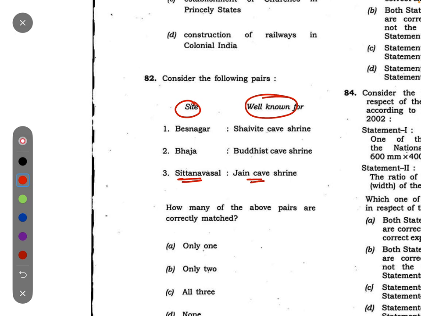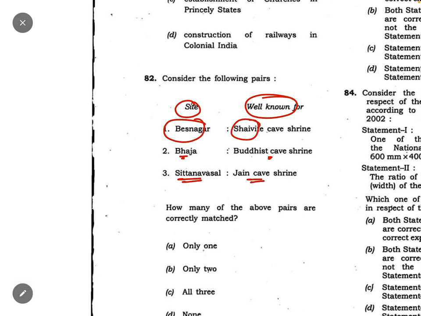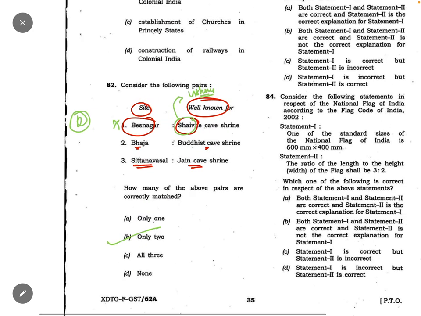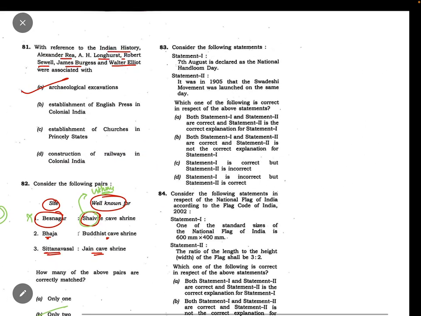Bhaja are Buddhist cave shrines. This is also true. But Besnagar is not Saivite. Rather it is related to Vishnu, to Vaishnavites. So this is incorrect, and these two are correct. So only 2 is correct. Knowledge based question.